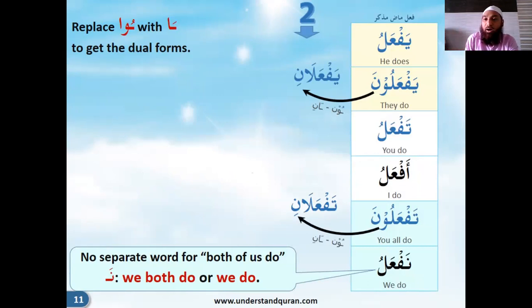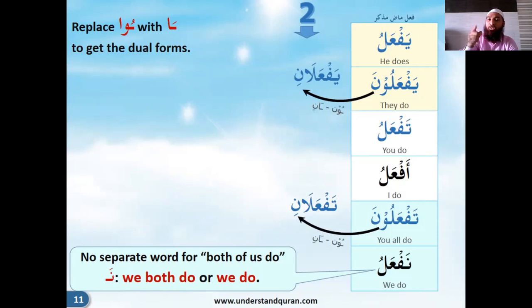So the Vav becomes alif, just remember that, and the Fatha becomes kasra for the plural. So yaf'aluna becomes yaf'alani. Ani is added to it. So yaf'alani for two, and yaf'aluna for plural. Yaf'alu, yaf'alani, yaf'aluna. Two, you'll have to use two fingers in the TPI. Just keep memorizing this. The only difference is that ani is added for the dual.